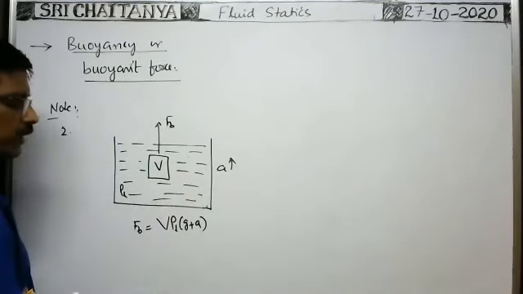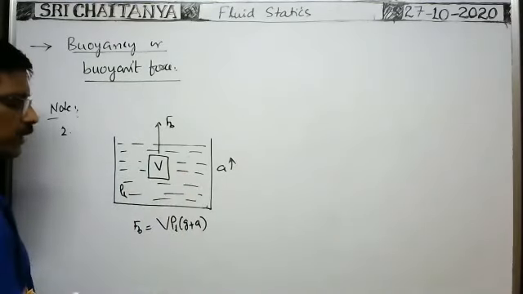So from this, on what factors does buoyant force depend? Buoyant force depends on the volume of the body submerged in the liquid, V. If it is fully submerged, then we write the total volume of the body. If it is partially submerged, then we write the volume of the body inside the liquid. Next, rho L, the density of the liquid.